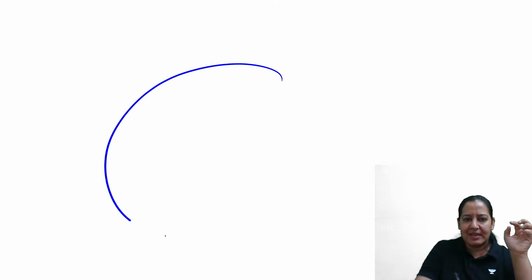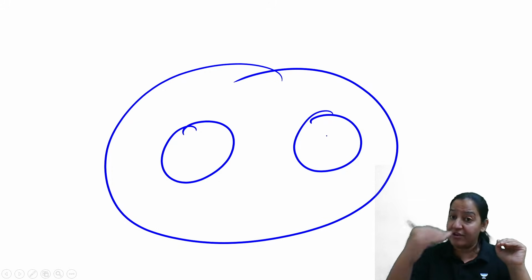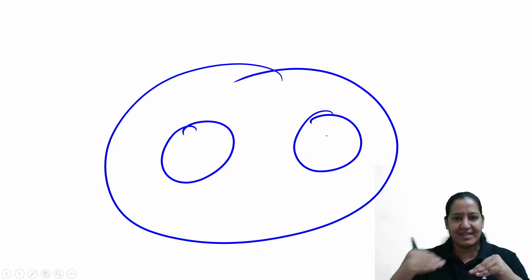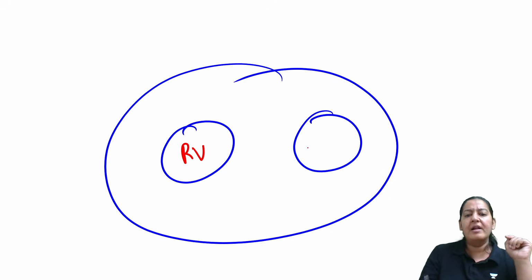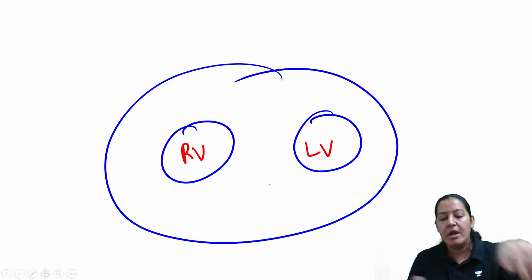So in each slice, you will have two cavities. We will look specially in the slices of the ventricular area, not auricular. We have two auricles, two ventricles. So ventricular area, we will take the slices. So in each slice, we have right ventricle, we have left ventricle. We know MI more commonly occurs in the left ventricular wall.